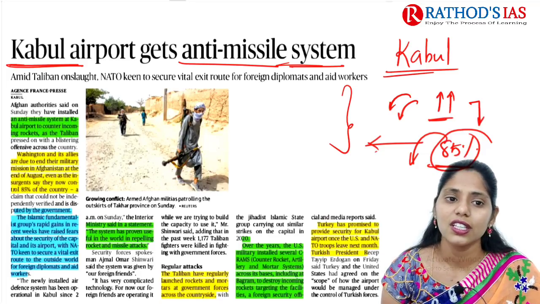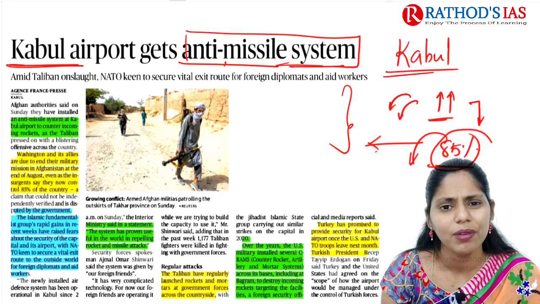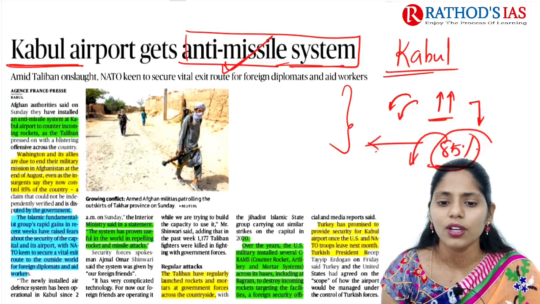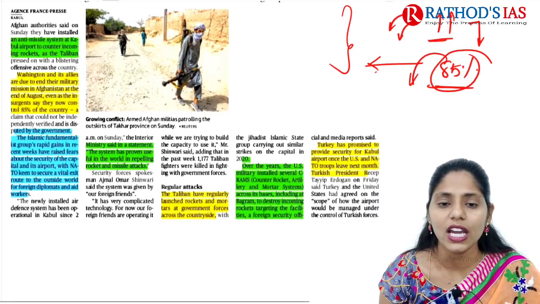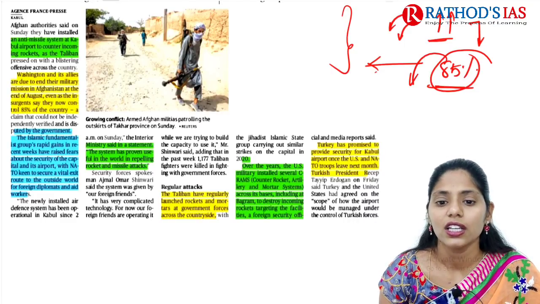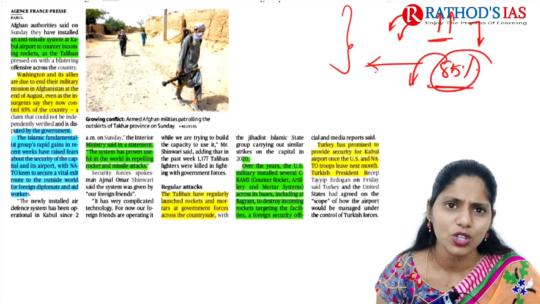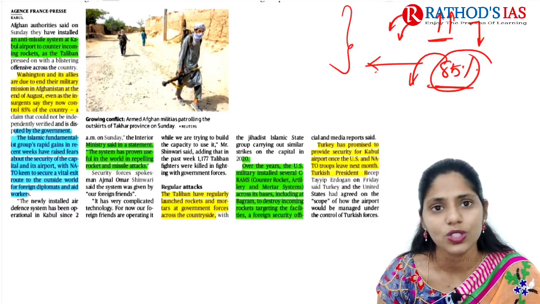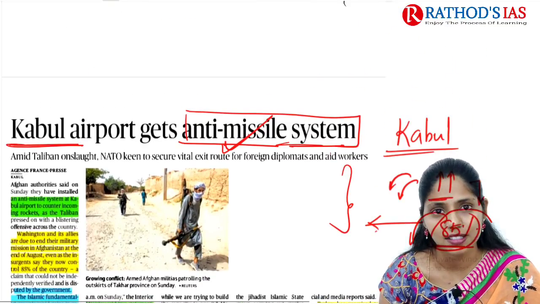So Kabul airport gets this anti-missile system. But why an anti-missile system now? Earlier, the US military installed C-RAM, a counter rocket, artillery and mortar system. But as the US is withdrawing, it needs to withdraw that also. So Kabul airport came up with this anti-missile system now.